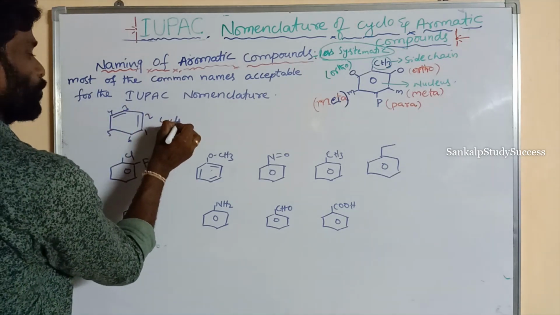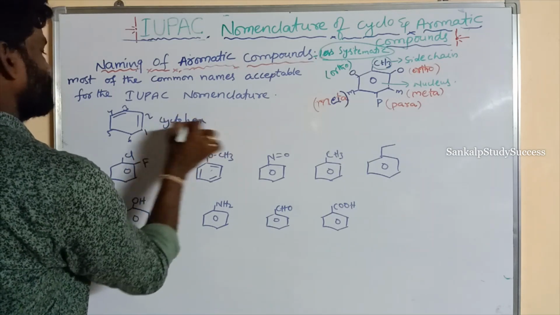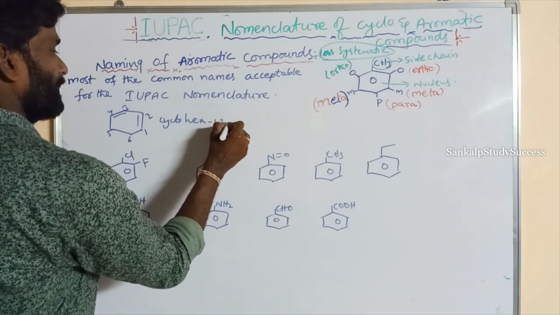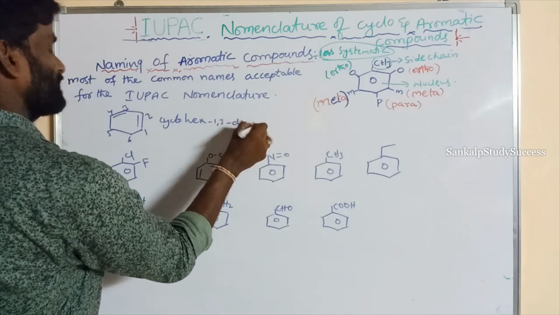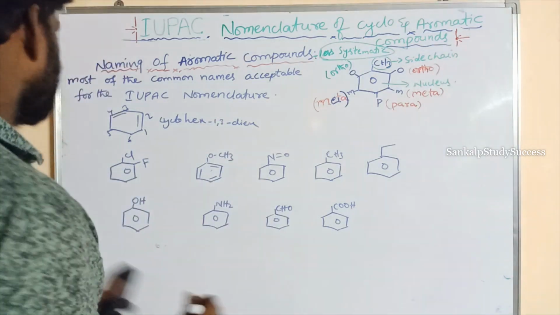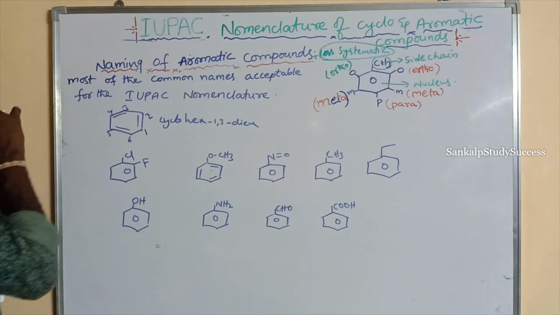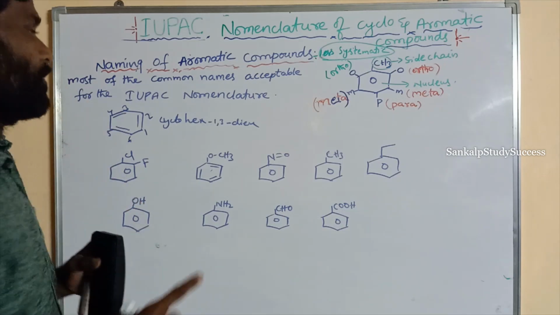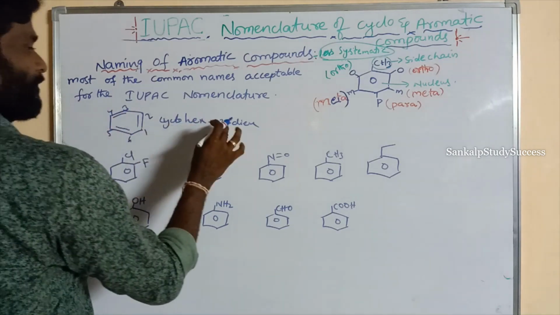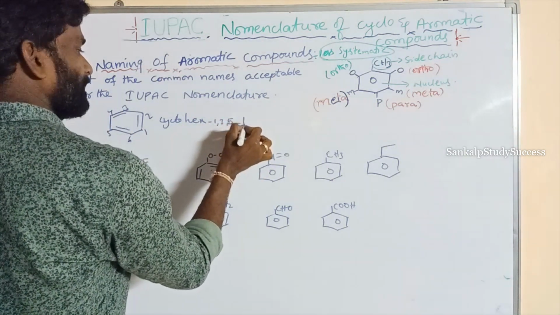So cyclohexa-1,3-diene. If another pi bond is written, with all these double bonds alternating, it is cyclohexa-1,3,5-triene.